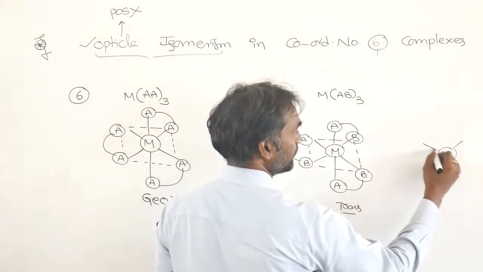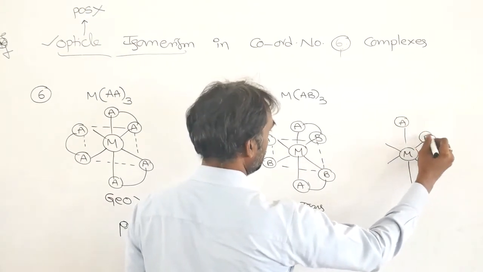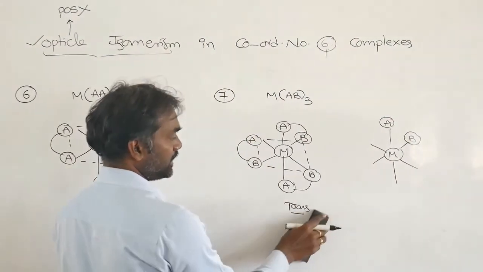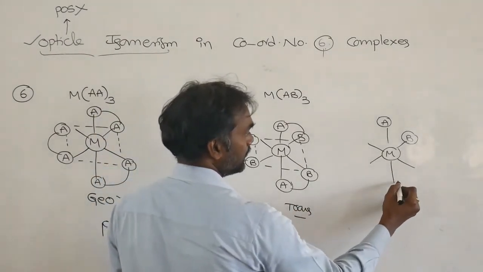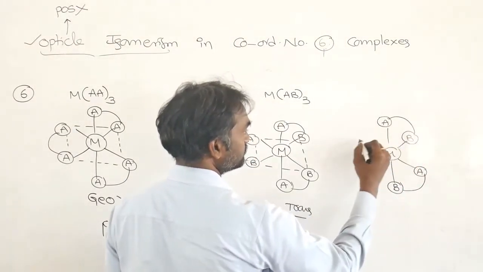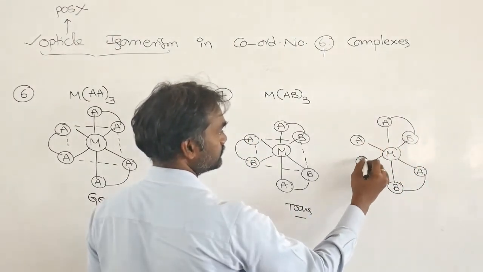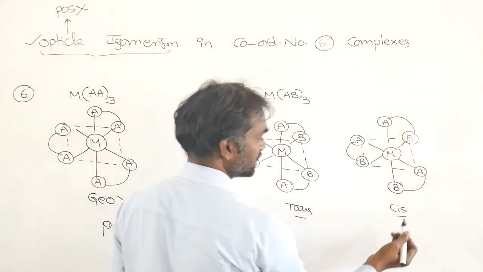Next, M, AB. So A and A it is okay, trans only. Next here you take B. So this is the cis structure.